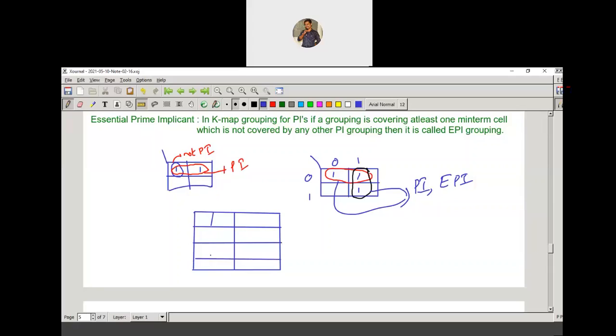So this topic is somewhat important for your competitive examination. You'll be given a K-map and asked to find out how many essential prime implicants there are. The question will be asked like that.